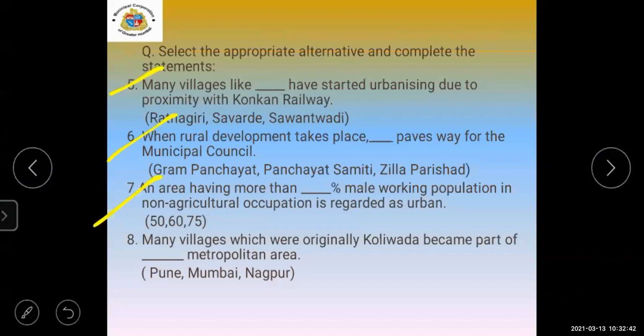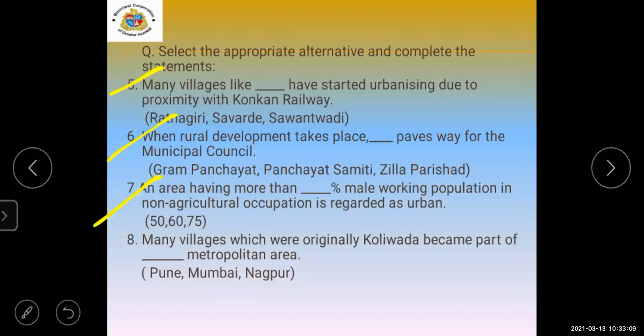An area having more than dash male working population. How much is the percentage? 60%, ma'am. No. An area having more than dash male working population in non-agriculture occupation is required as urban.